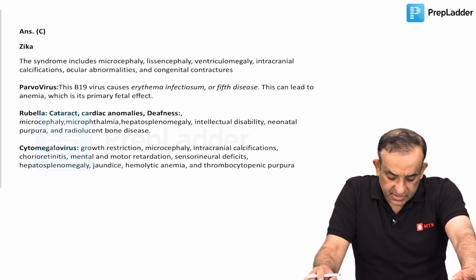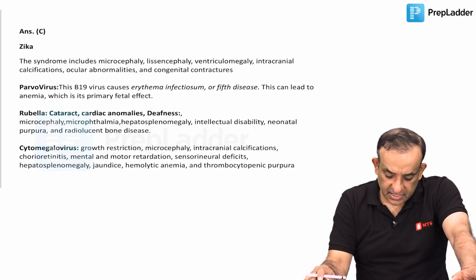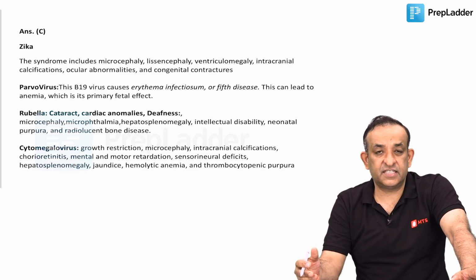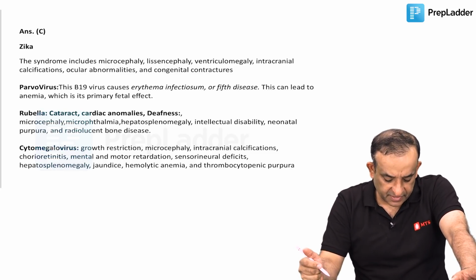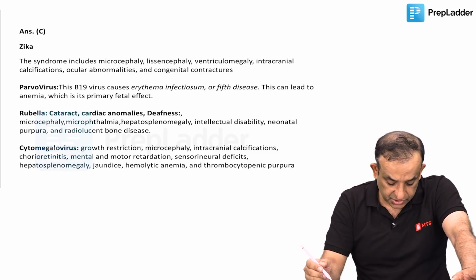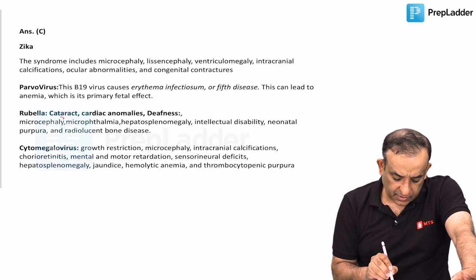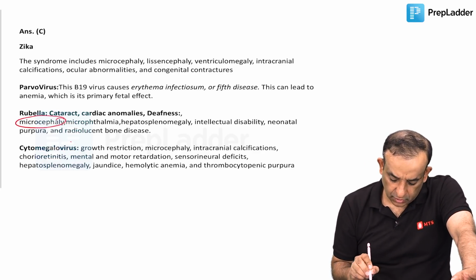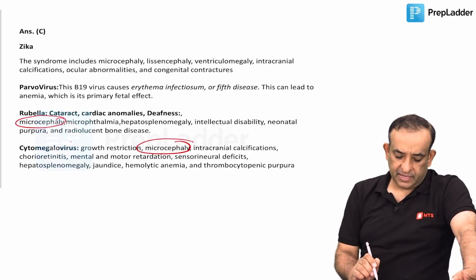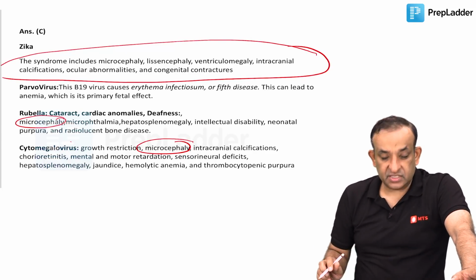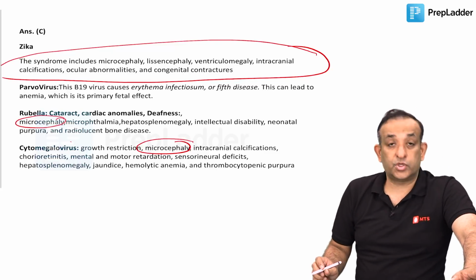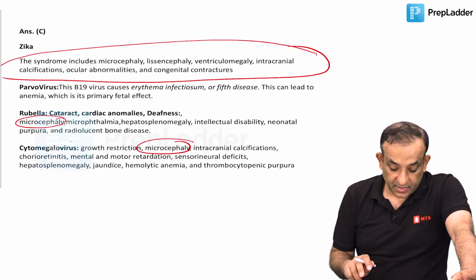Now, parvovirus B19, which causes erythema infectiosum or the fifth disease, with the slapped cheek appearance, can lead to anemia, which is the primary fetal effect. So that is not the answer to this question. Rubella can cause microcephaly, and so can cytomegalovirus. But all the CNS involvement is mentioned in Zika, so I think the answer to this question is C, Zika virus.